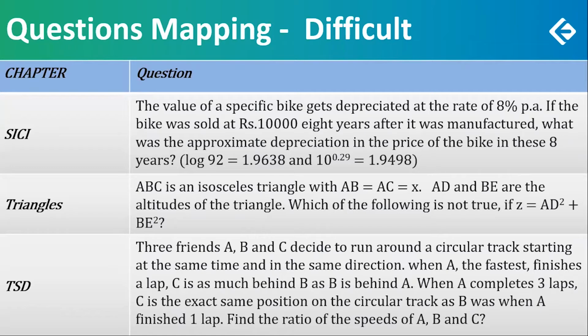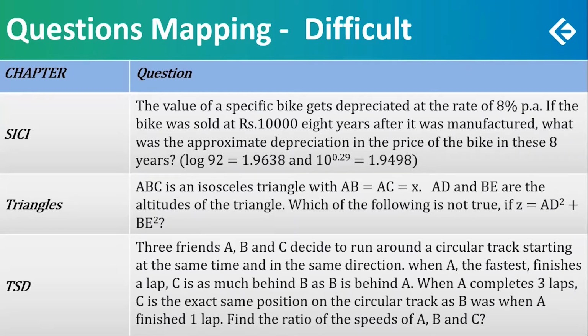Now, what makes it a little more difficult is that the values of log 92 and 10 raised to 0.29 are given. So it's something to do with taking log and anti-log and all that. That might again shy away a few people from this question. Understanding logarithms, then this question is moderate.